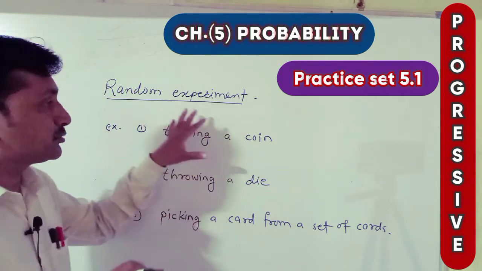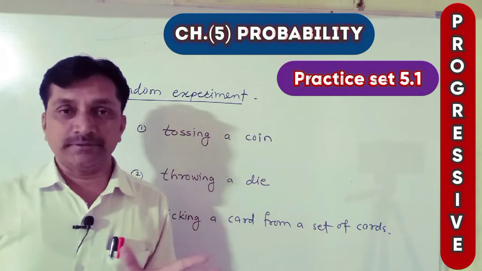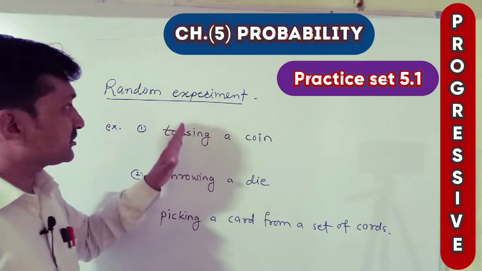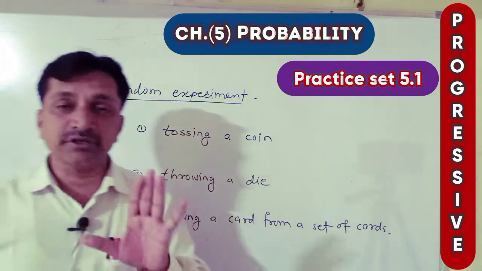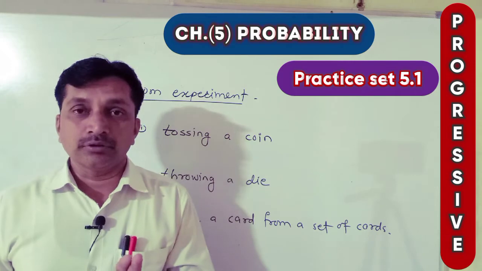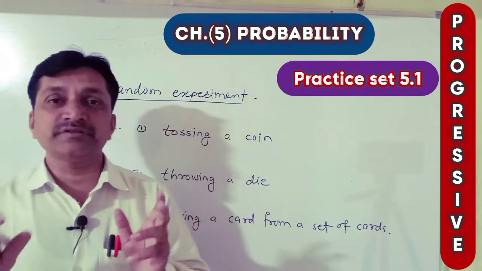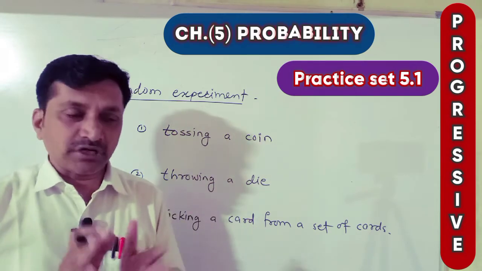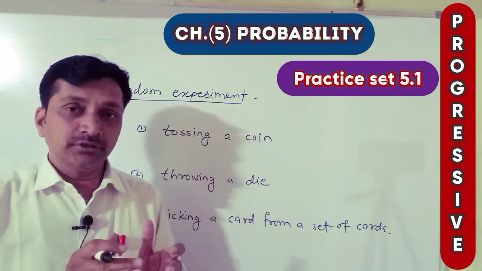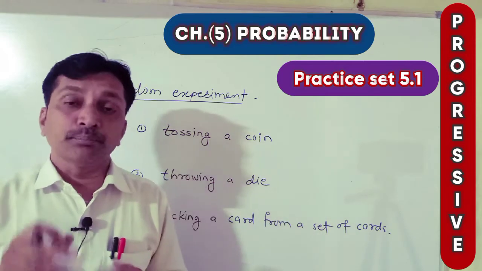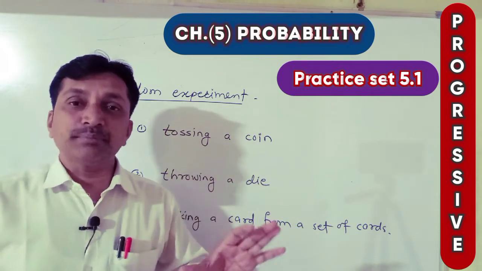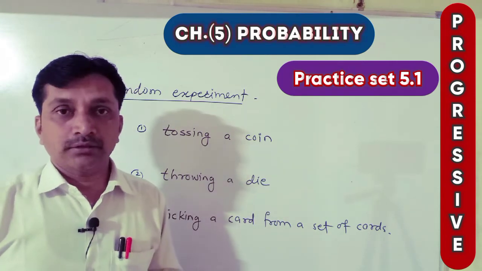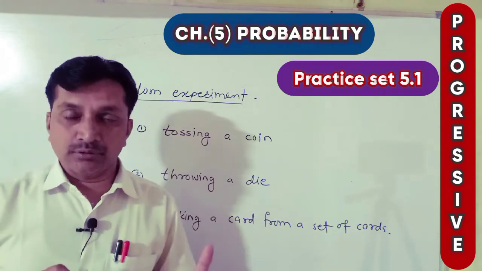But in a random experiment, there is no certainty. There is no guarantee. A random experiment is an experiment in which we already know all possible results in advance, but none of them can be predicted with certainty.